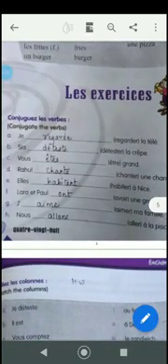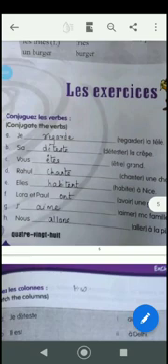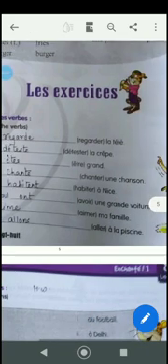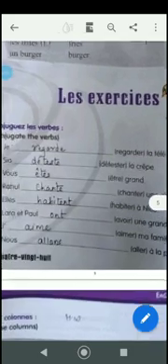Now, when we conjugate the verbs here, conjugate the verbs. Je regarde, regarder la télé. So according to the je form, you are going to conjugate the ER verb regarder. Regarder means to watch. Sia déteste la crêpe. Sia dislikes the pancake. Vous êtes, être gros. Now être, you have to conjugate it according to the vous form. So it is vous êtes, you are big. Rahul chante une chanson. Rahul sings a song.